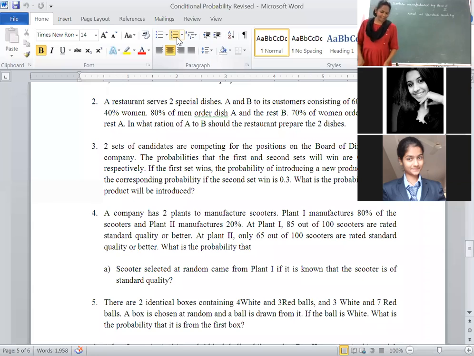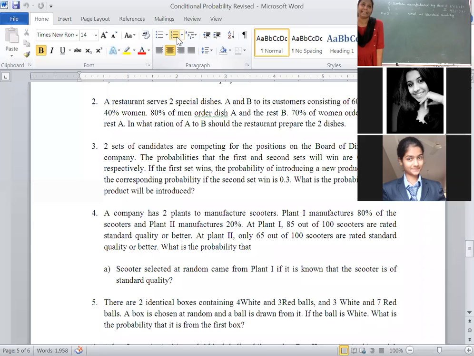Okay, right now we have identified the events, correct? Go through the sentences. Plant 1 manufactures 80% of the scooters. That means probability of P1 becomes 80%. Probability of P2, what they have given? 20%, that is 0.20. Then what is given next? Read the sentence. 80% and 20%.